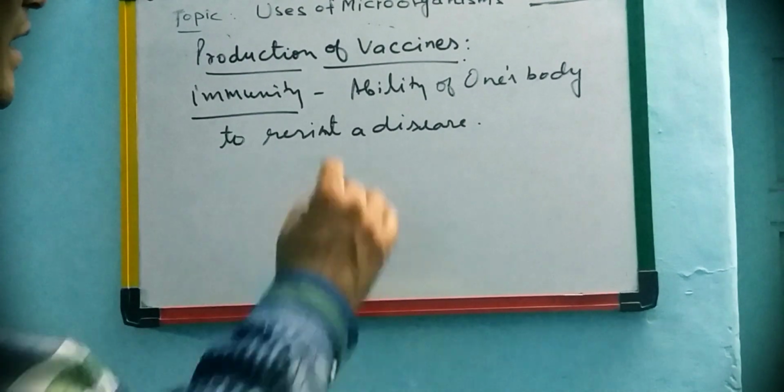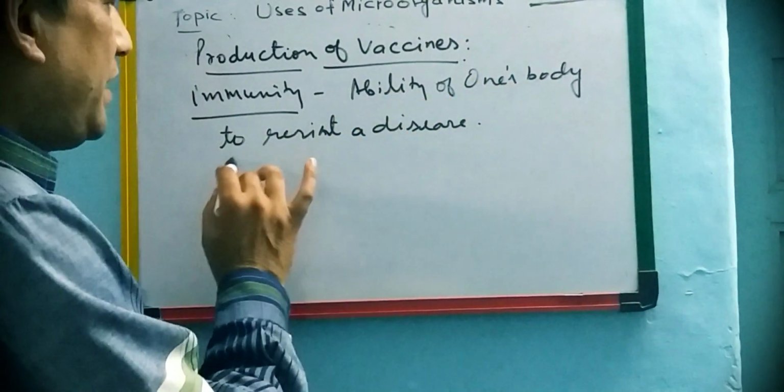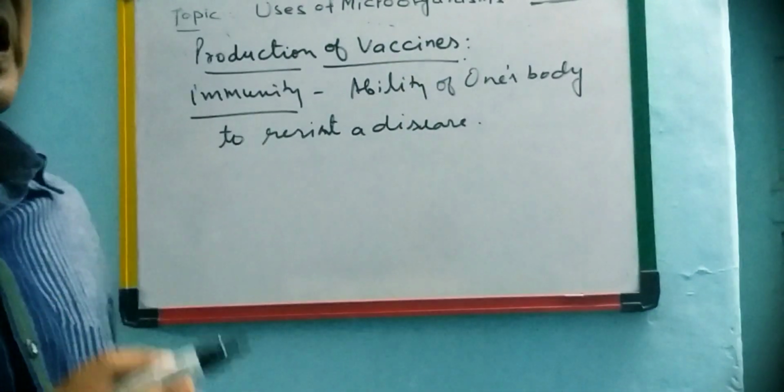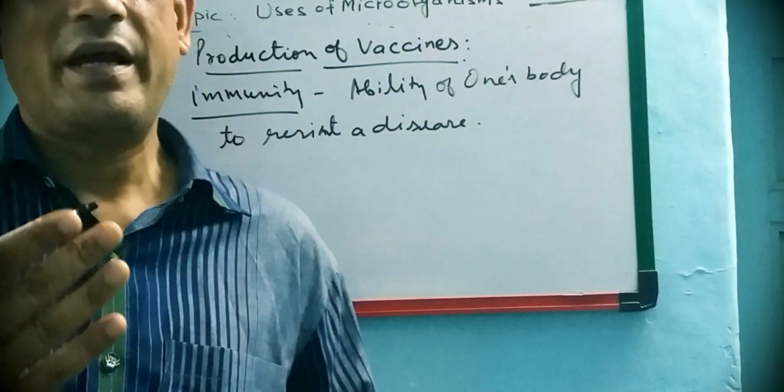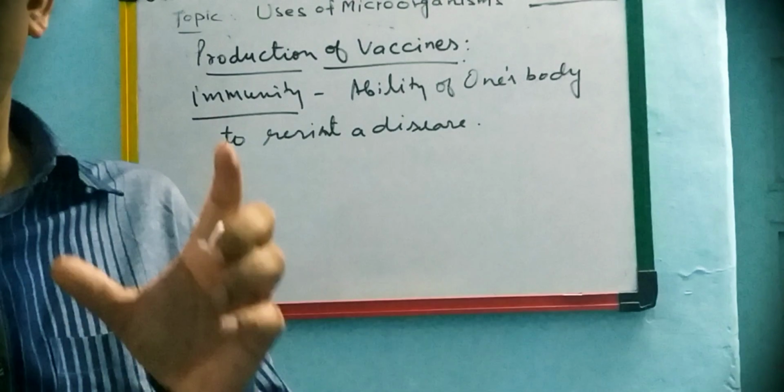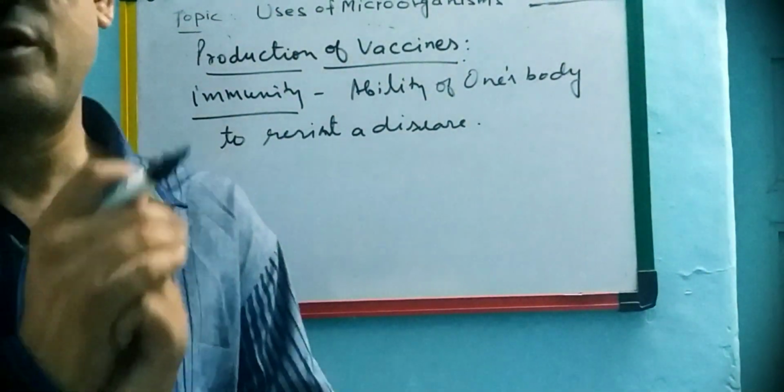What is immunity actually? Immunity means the ability of one's body to resist a disease, and this immunity can be maintained or increased by providing the vaccines through the vaccination process.